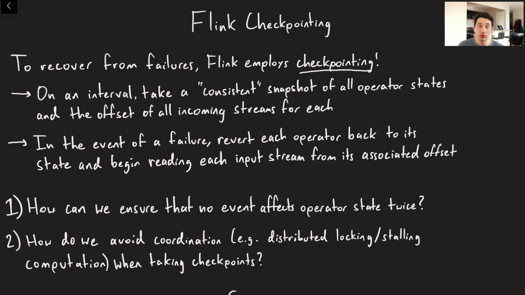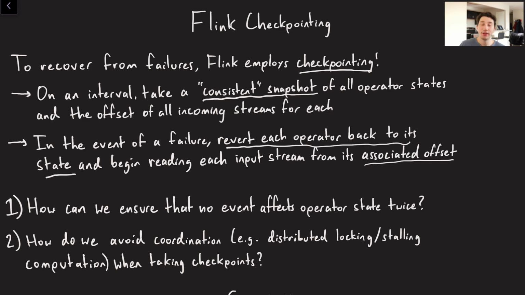So if for whatever reason, some operator or some node in our Flink cluster of task managers failed, we would revert every single operator back to its last fully checkpointed state. The job manager is responsible for doing this. And then from there, we read every single input stream from the associated offset of that checkpoint. Each checkpoint is itself associated with an offset of the input streams, or all of them, because there could be many input streams to a Flink job. So you take a checkpoint corresponding to those offsets, and then you begin from those offsets again, and everything basically runs once. We'll talk about how this is done so that it's actually correct.